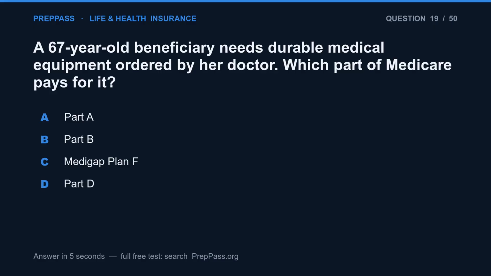Question 19. A 67-year-old beneficiary needs durable medical equipment ordered by her doctor. Which part of Medicare pays for it? A. Part A. B. Part B. C. Medigap Plan F. D. Part D.